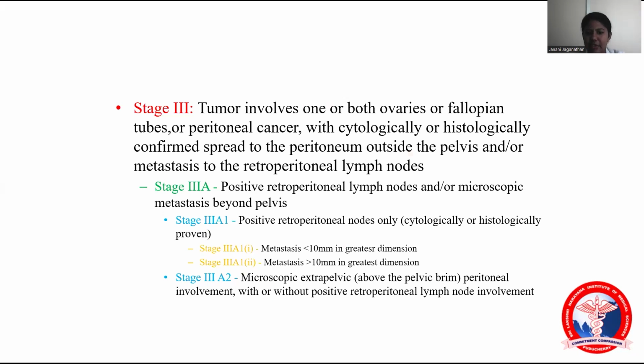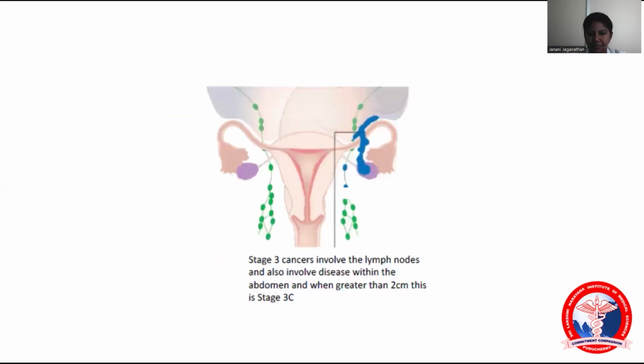So stage 3A1 is positive retroperitoneal lymph nodes only. 3A1 is metastasis less than 10 mm, that is 1 centimeter, or more than 1 centimeter in greatest dimension. Stage 3A2 is microscopic extrapelvic involvement with or without positive retroperitoneal lymph node involvement.